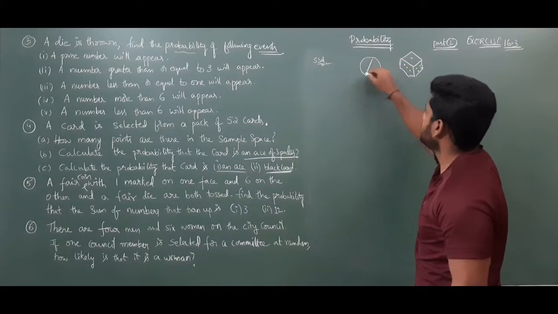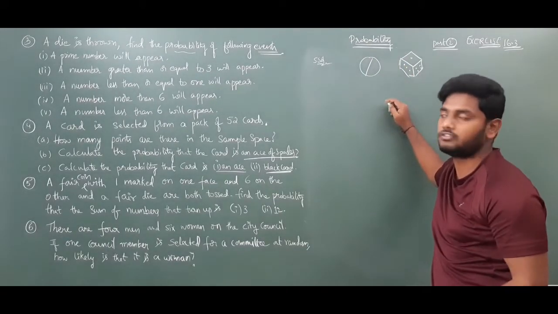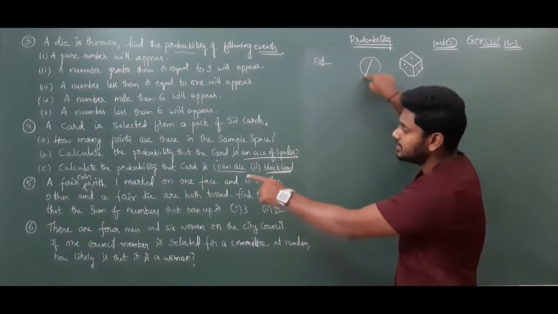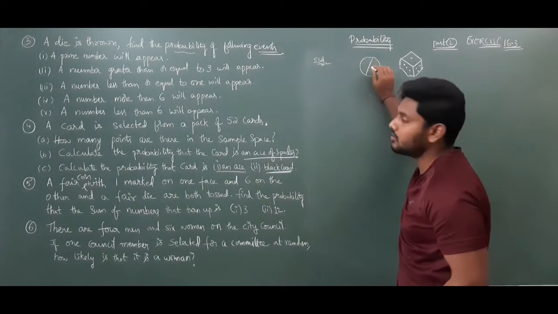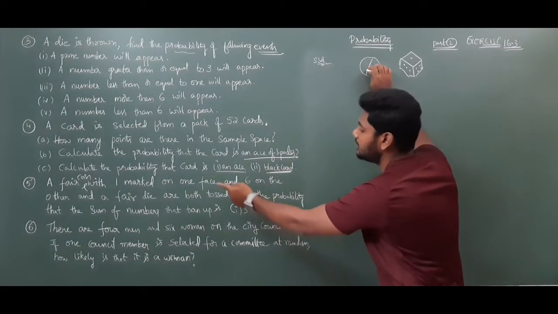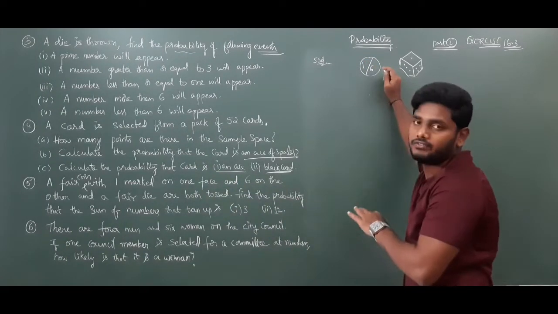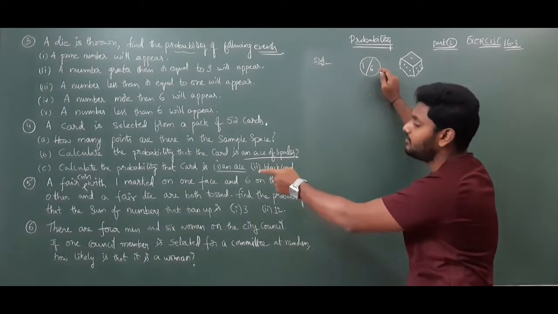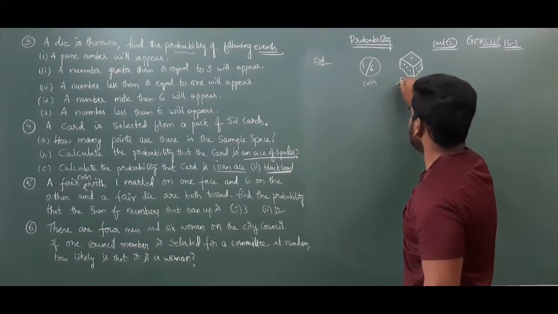This is a fair die. Fair die means the probability of getting 1, 2, 3 will all be equally likely outcomes. So they said a fair coin, 1 on one face. Actually, a coin means head or tail we will consider, but instead of head and tail, they have given 1 marked on one face and 6 marked on another face. And a fair die are both tossed. That means coin and also a fair die.